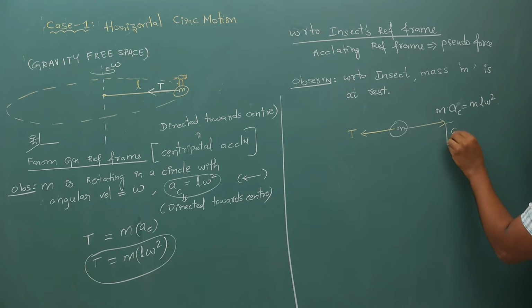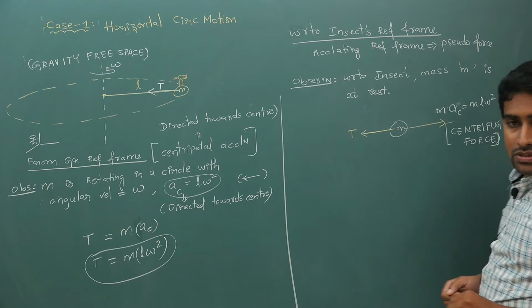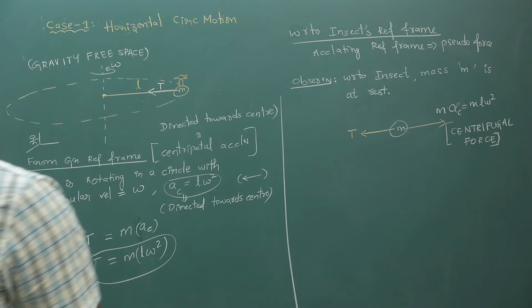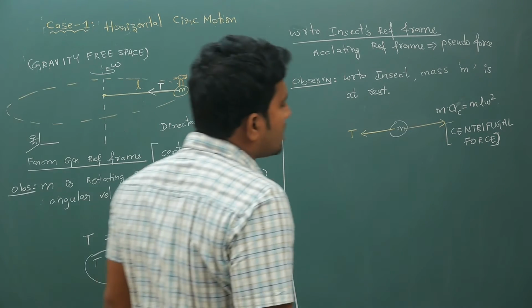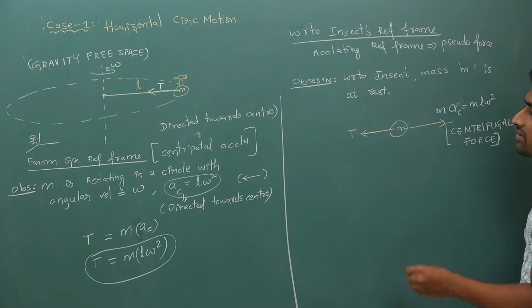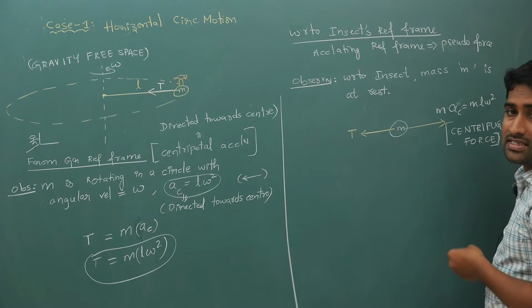This is called your centrifugal force. Please do not combine both. Centrifugal force is mass times the acceleration of the reference frame in the reverse direction.